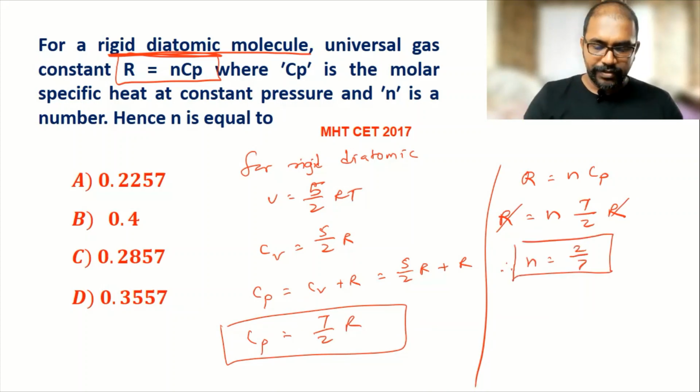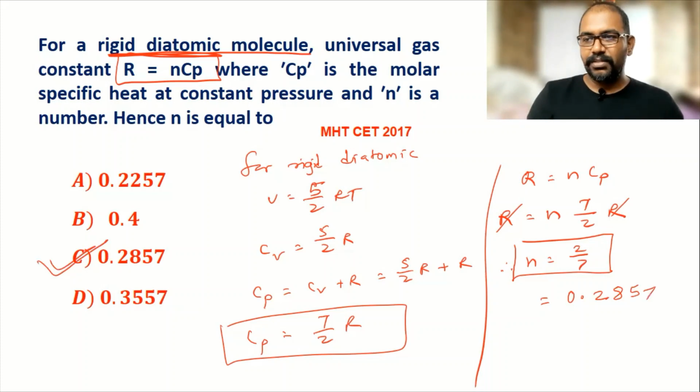Now 2 by 7 is coming 0.28. If you see the option which is starting from 0.28, it is option C. Obviously 57 may be coming, so I'm not solving that. I have to decide the answer only. So 0.2857 is the correct option for this.